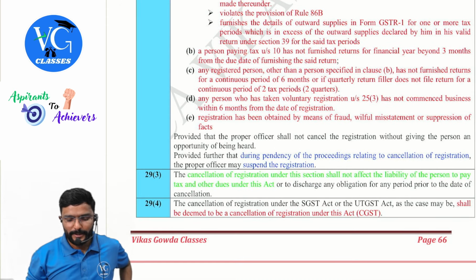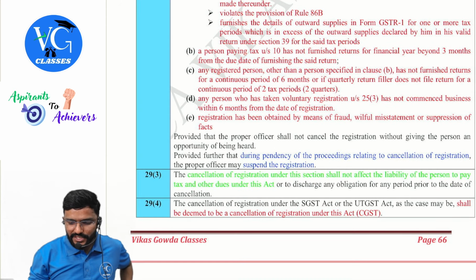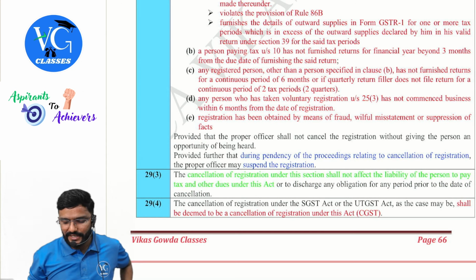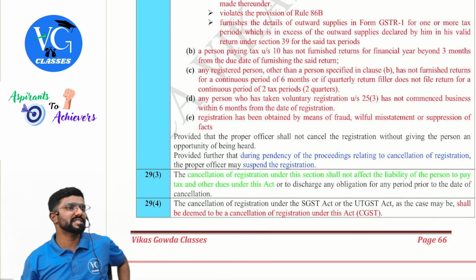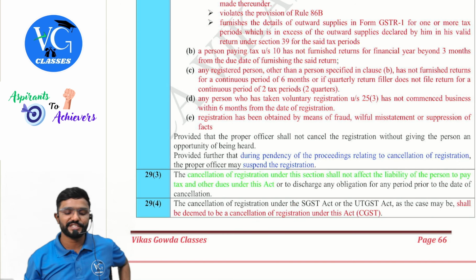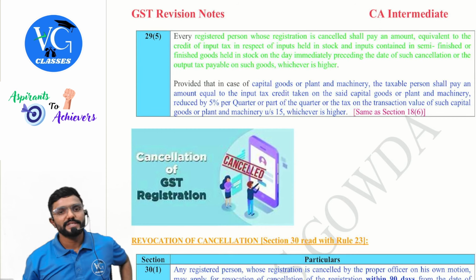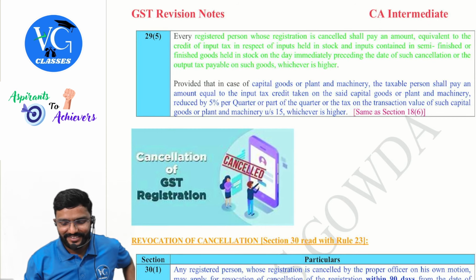29 subsection 4. The cancellation of registration under SGST Act or UTGST Act, as the case may be, shall be deemed to be the cancellation under this Act. Under this Act means which Act? CGST Act, guys. Then 29 subsection 5.